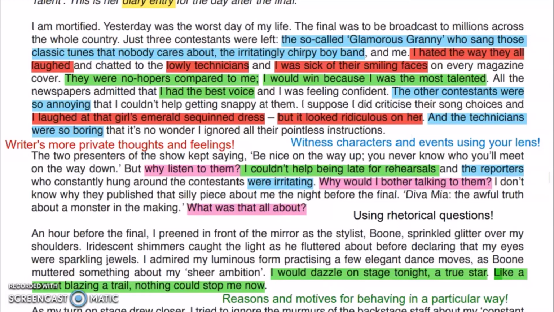We are witnessing the characters through your eyes, and then there are reasons you are mentioning for why you're behaving in such a particular way. And then we know your private thoughts and feelings in your diary entry. This is all about diary entry.